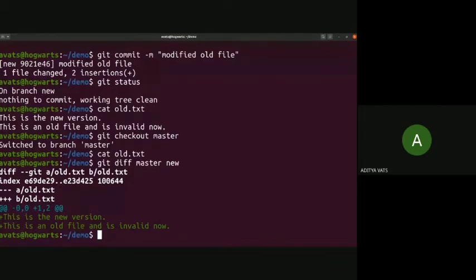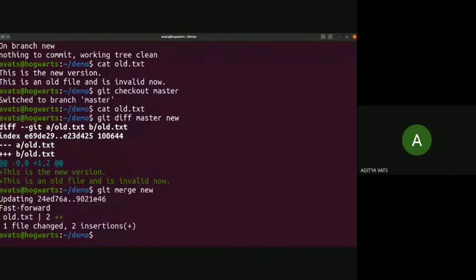Now we want to merge the new branch into the master branch because we are satisfied with whatever new has. So git merge new. Now it has been merged. The commit has been updated, the head has been updated, like the main parent commit has been updated, and one file changed, two insertions. You can see through the summary.